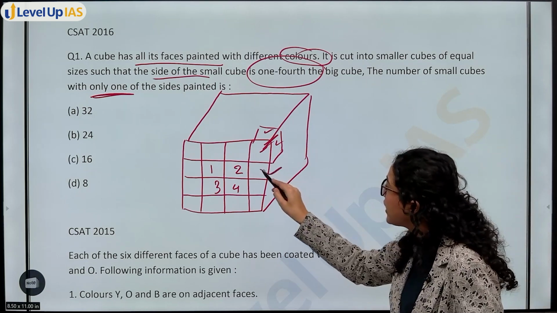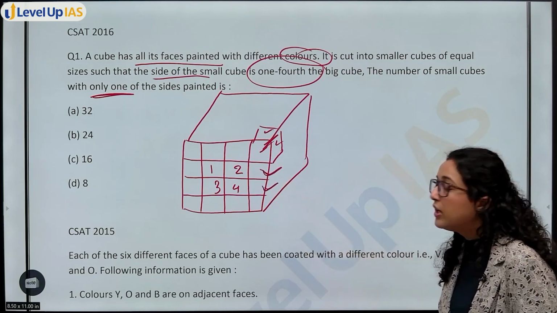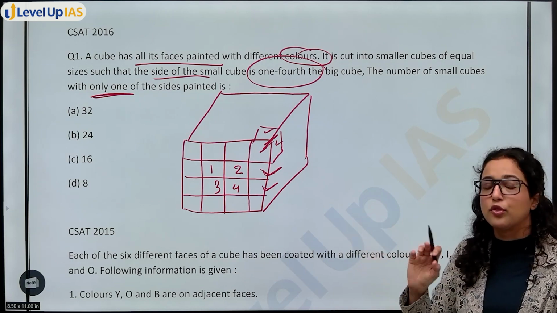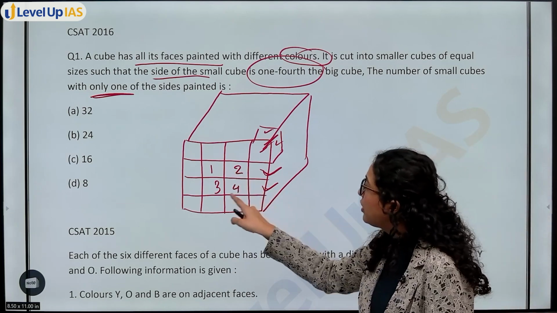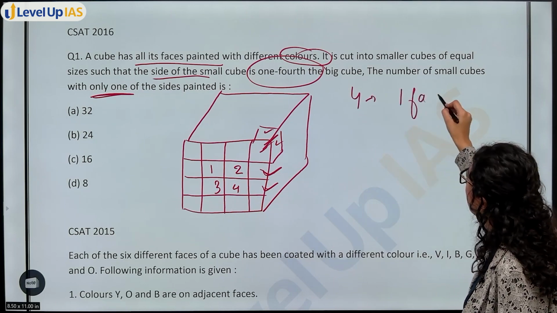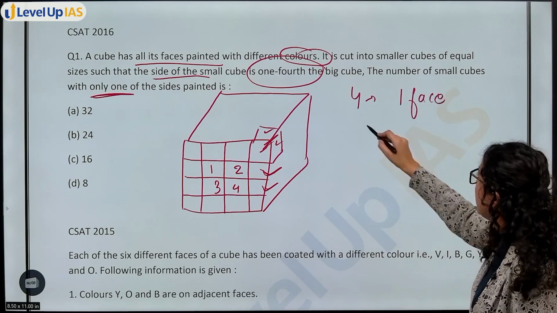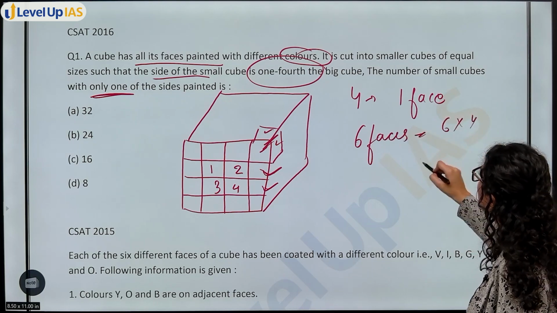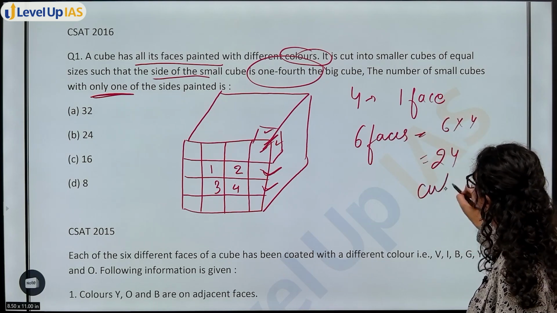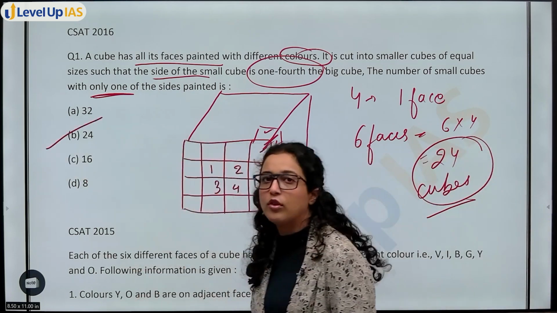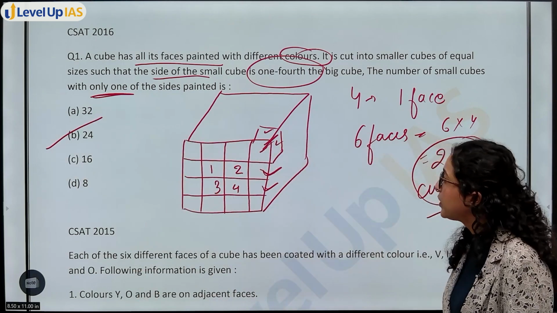यहाँ पर भी 2 sides painted है जो edges पर है. So you just want the cubes that are on the surface, not on the edge. So 1 2 3 4, 4 cubes on one face. How many faces are there? 6 faces. That means 6 multiply 4, 24 cubes in total. Option B, 24 will be your answer. Okay.